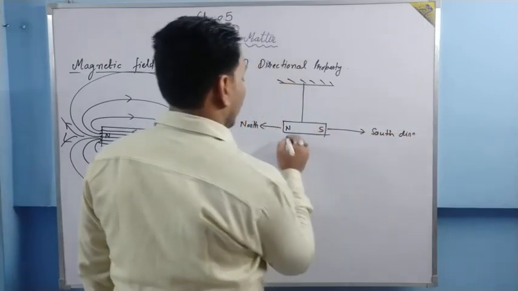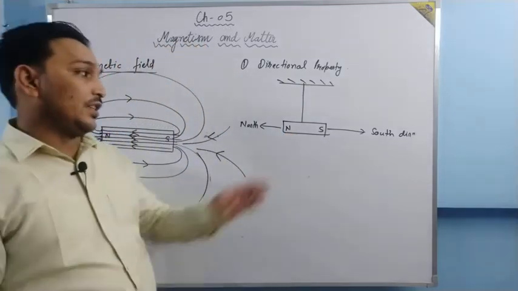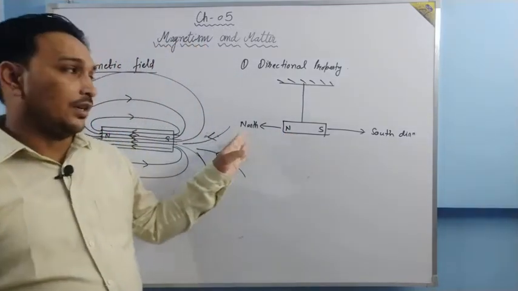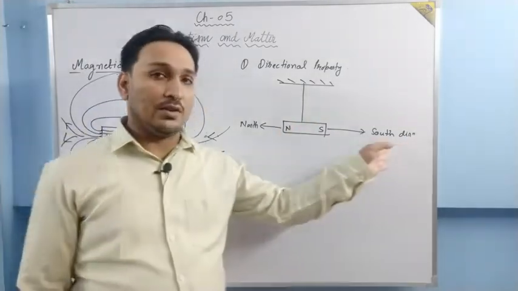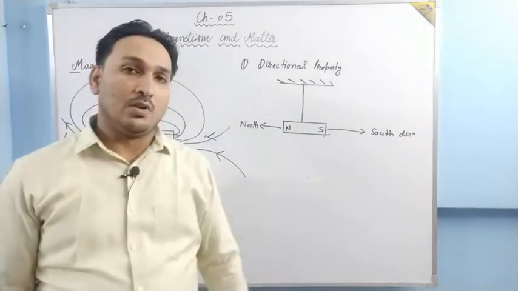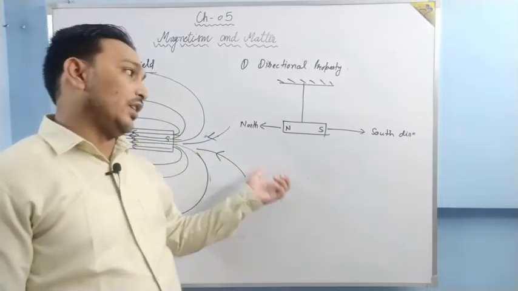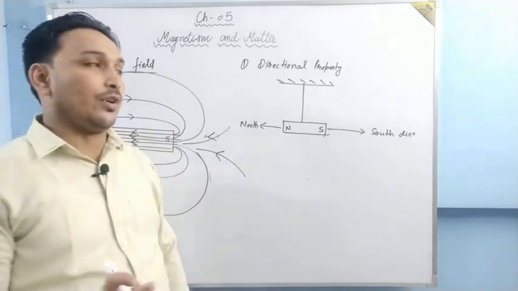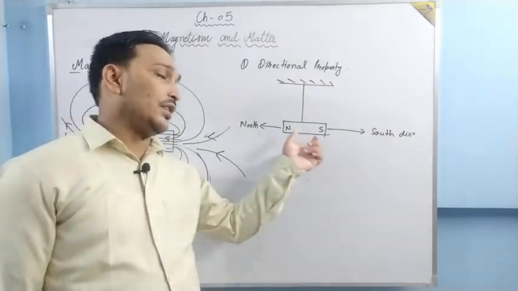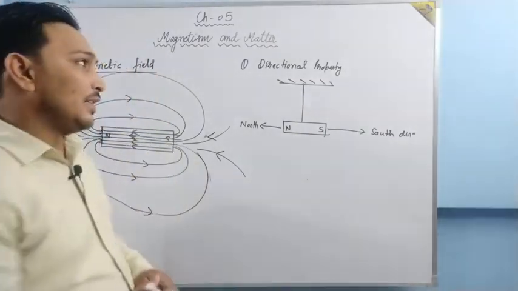The end which stays towards north is called the north pole, and the end which stays towards south is called the south pole. A magnet always stays in this direction if it is free to rotate about its axis.